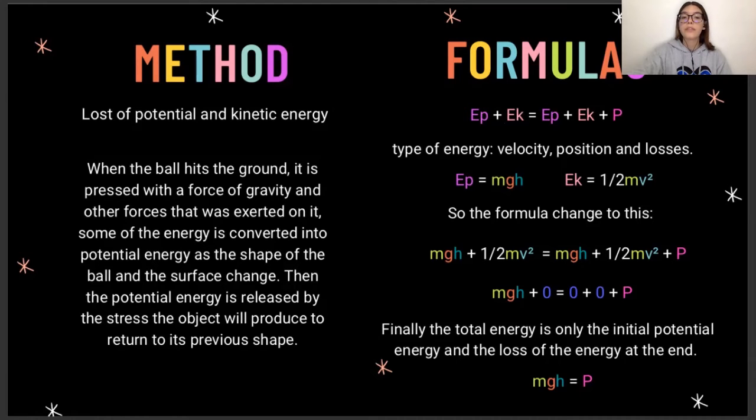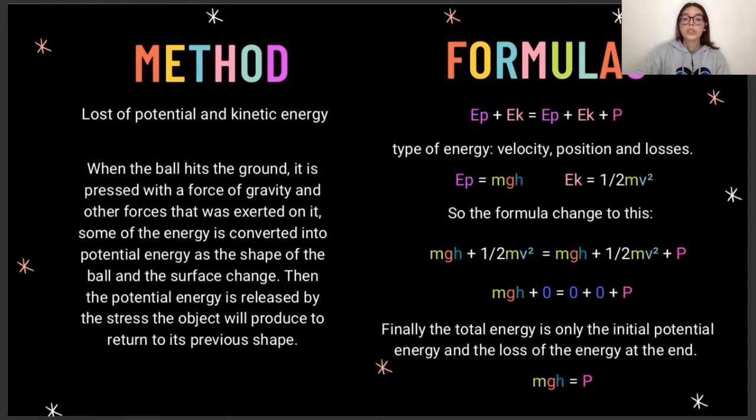We also have our formula: EP plus EK equals EP plus EK plus P. EP is our potential energy, EK is our kinetic energy, and P is the loss. Each formula has a principal variable that characterizes its type of energy: velocity, position, and losses. So EP is equal to m g h, where m is the mass, g is the gravity, and h is the height. And EK is equal to half m v squared, where m is mass and v is the velocity.